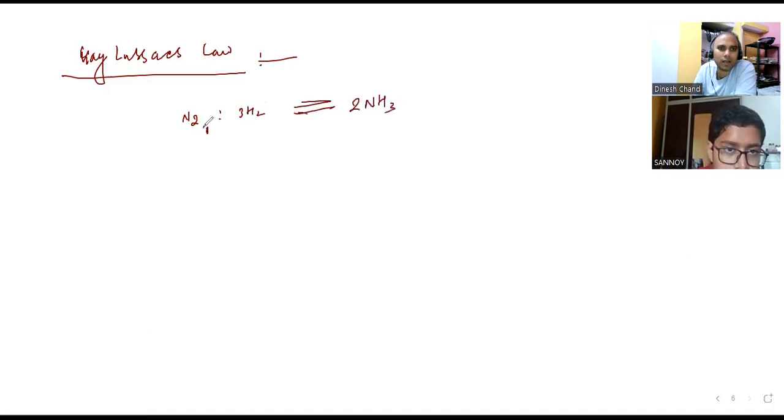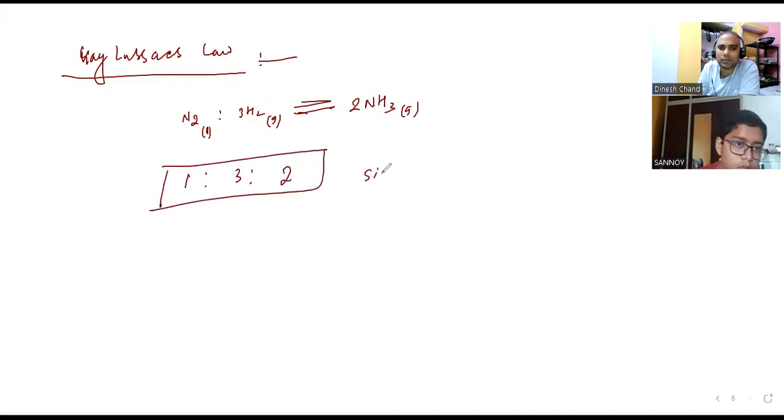Earlier the law was given only for gases combined in a definite fixed whole number ratio. Now it extends to the products also. So all the reactants and products will be in a simple whole number ratio. Suppose here 1 mole, here 3 mole, and 2. It is also coming as a simple whole number ratio.